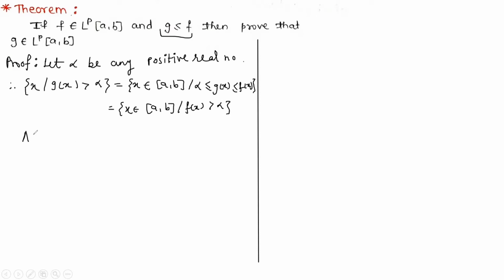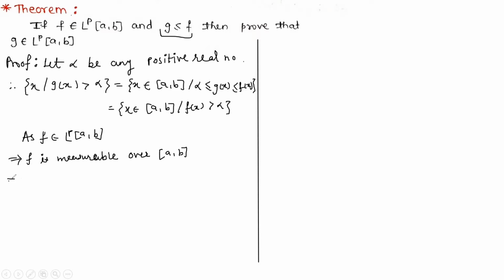Now as f belongs to the LP space over this interval [a, b], therefore by definition f is measurable over [a, b].